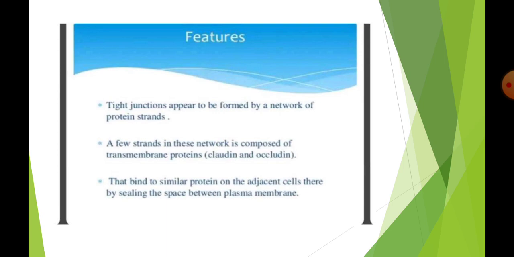Next, features. Tight junction appears to be formed by a network of protein strands. We already said that tight junction is composed of transmembrane proteins, mainly occludins. The strands in this network are composed of transmembrane proteins, claudin and occludin, that bind to similar proteins on the adjacent cells, thereby sealing the space between the plasma membranes. Therefore, they are called the sealing strands.